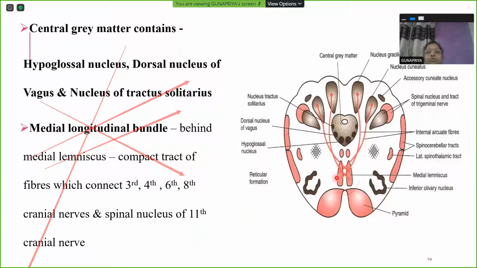Okay. So now you have the central gray matter. This is central gray matter. Within the central gray matter, you can make out the hypoglossal nucleus, the dorsal nucleus of vagus, and the nucleus of tractus solitarius.